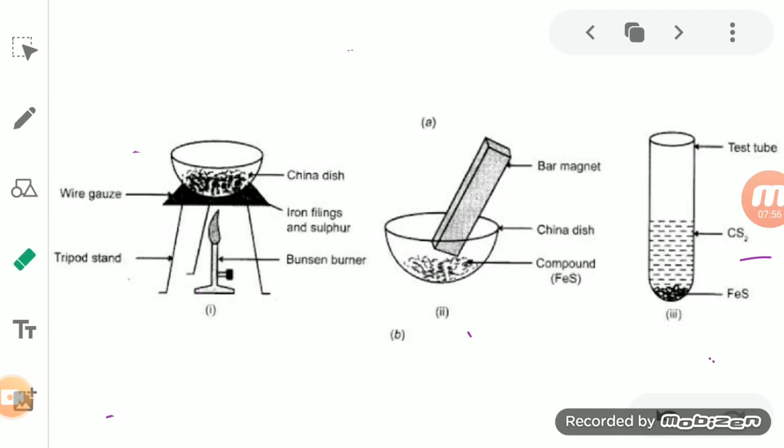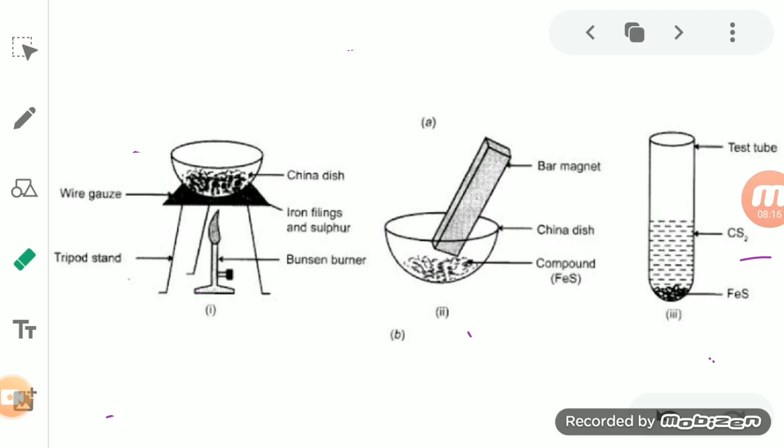But here, when we see the iron sulfide compound with the help of a magnifying glass, there will be no separate particle of iron or sulfur. It will be the same throughout its mass. It means it has a uniform composition.